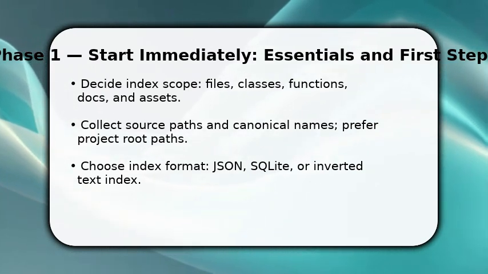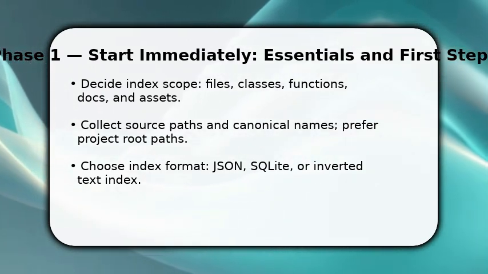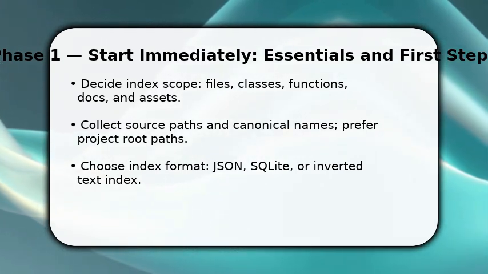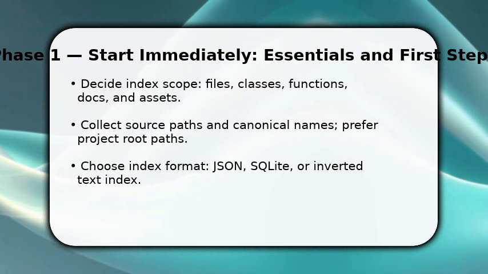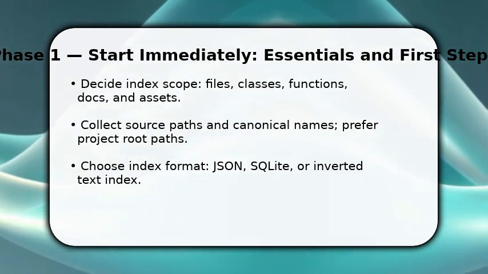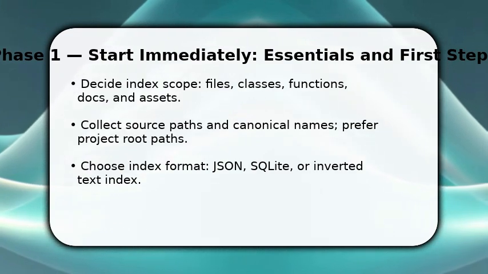Now pick a format: JSON for portability, SQLite for queries, or an inverted text index for fast search, and scaffold a simple writer. Make sure to create a deterministic ID scheme for entries, so future updates are simple and atomic.